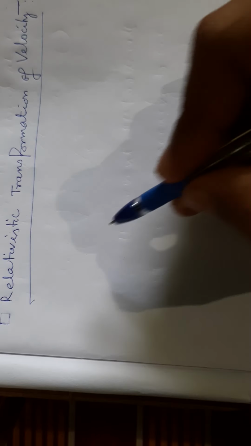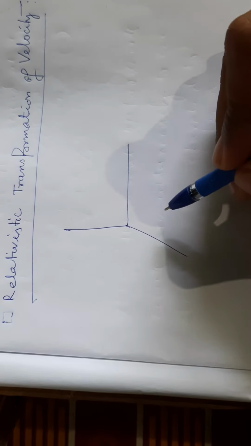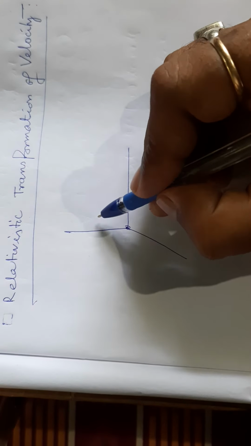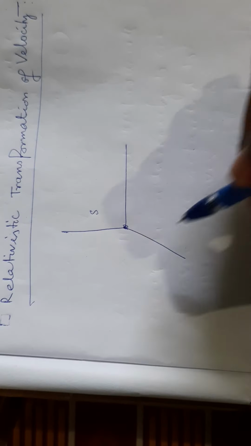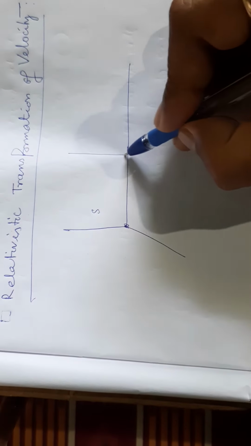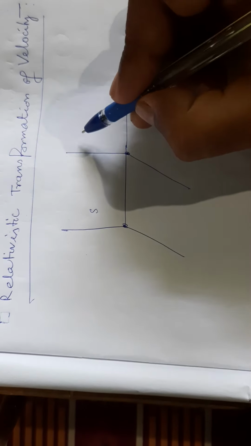Now, here is the concept of two reference frames. One is the static reference frame, this is called S, and another is the moving reference frame, that is called S prime.